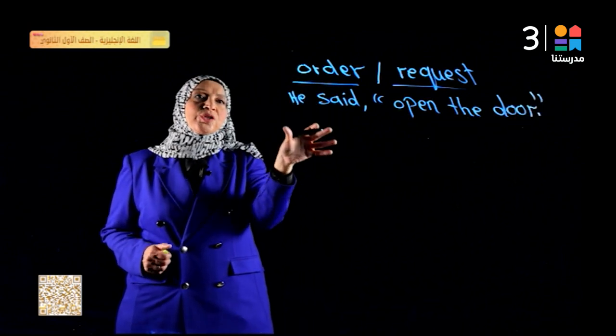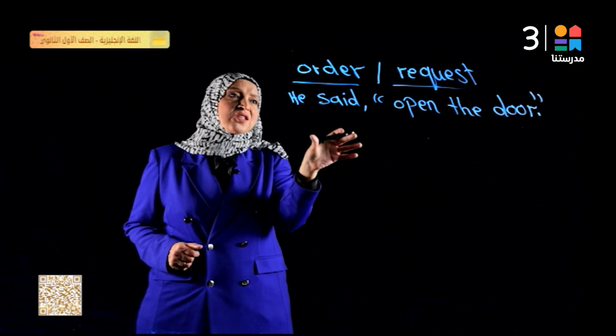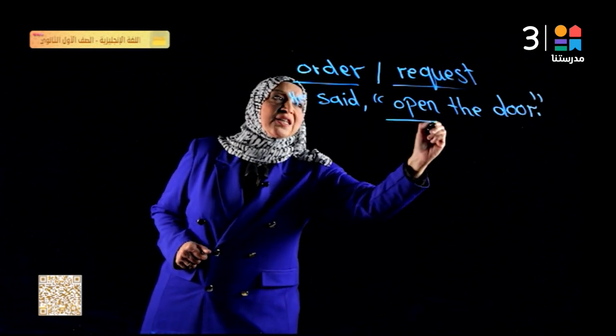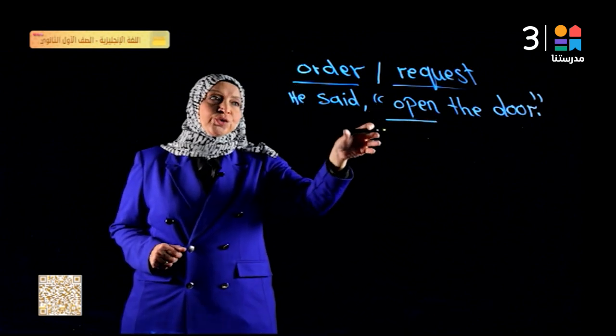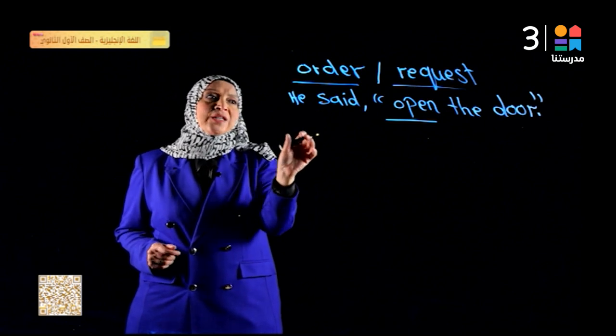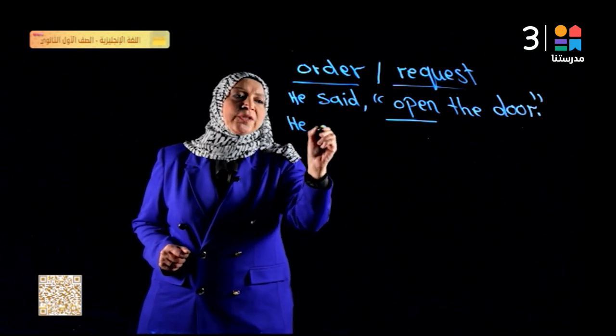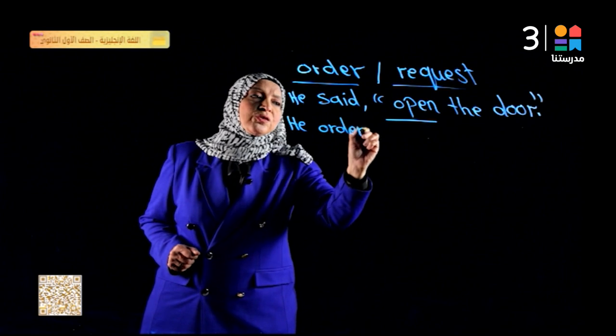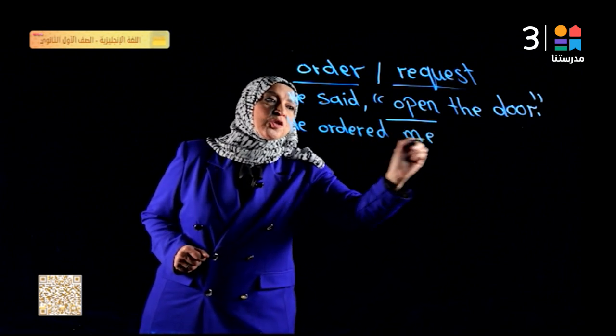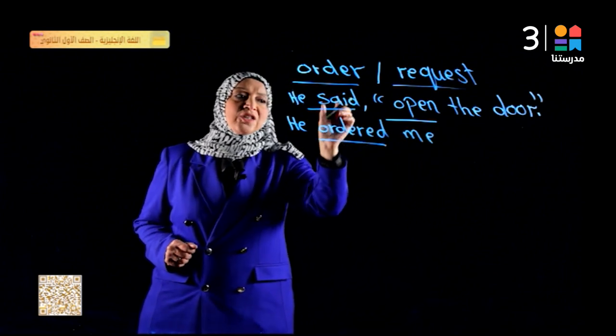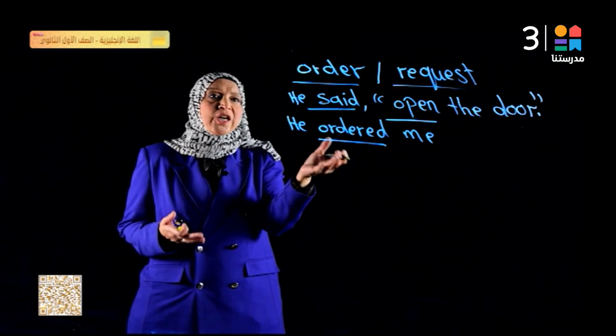If I wanted to report this sentence or this order, it's a statement which is an order. So here I will say, he ordered me. So here I change the word said into ordered. He gave me an order.